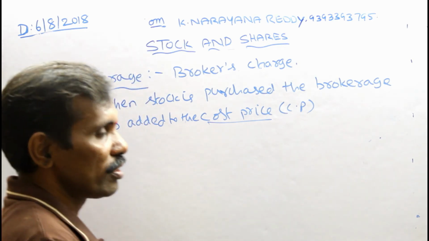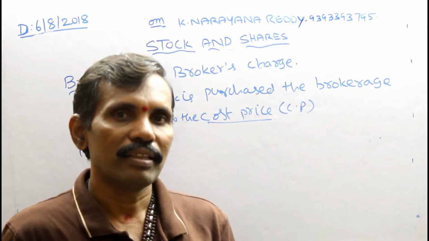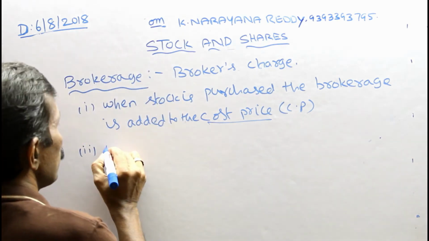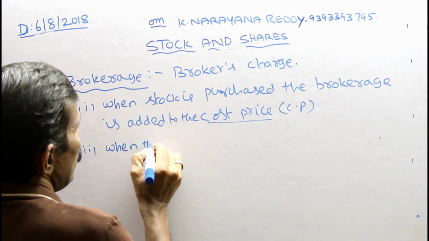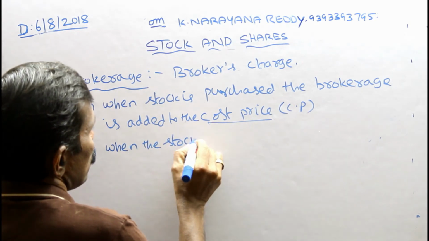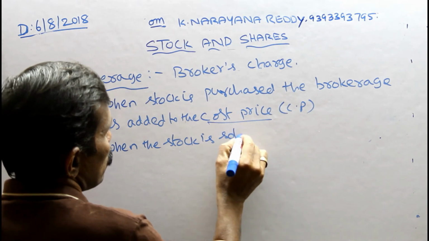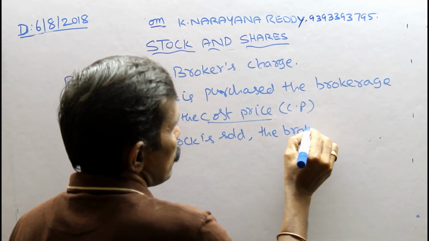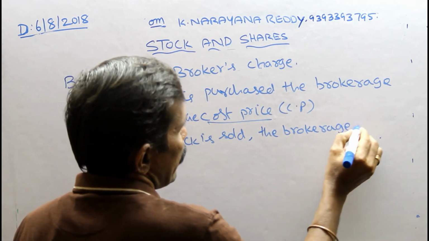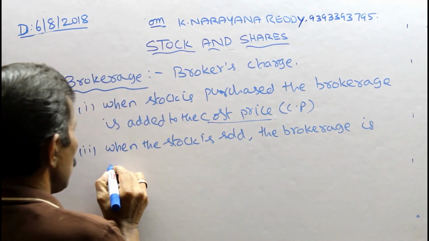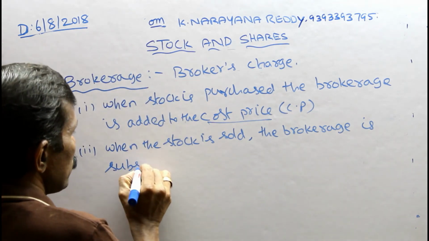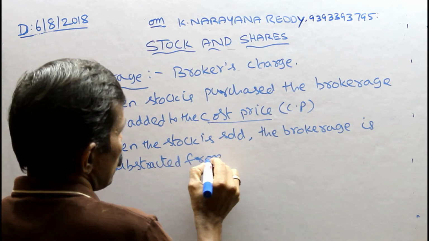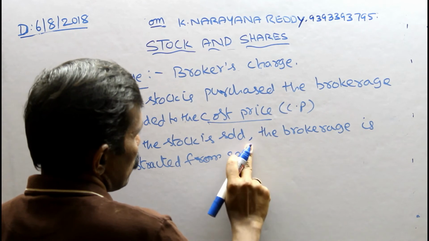Next, when stock is sold, the brokerage is subtracted from the selling price. When the stock is sold, the brokerage is subtracted from the selling price.